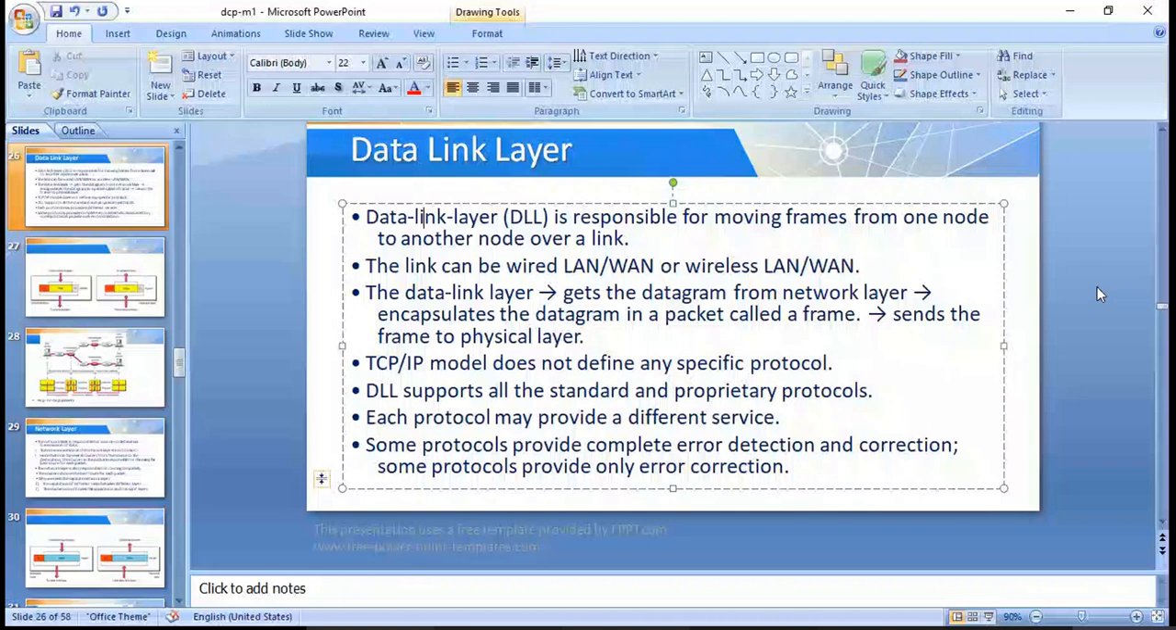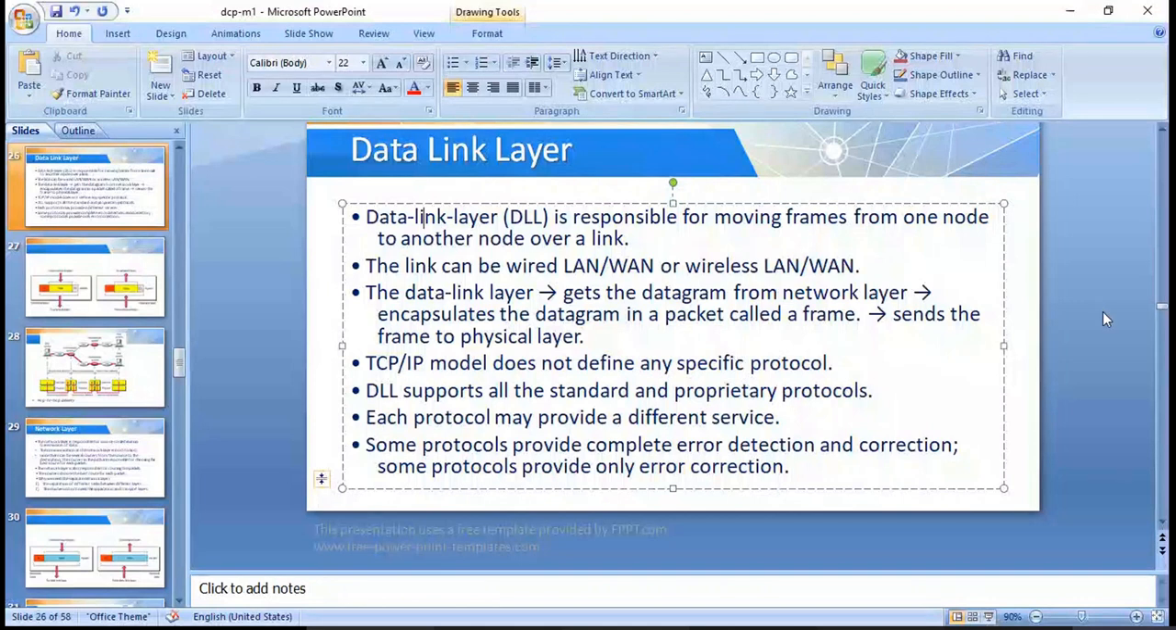Yes, what is the answer? Somebody told, bits, ma'am. Repeat. Okay, Ashish. So it is represented in the form of bits, zeros and ones. Okay. What are the other responsibilities of the physical layer we have discussed?